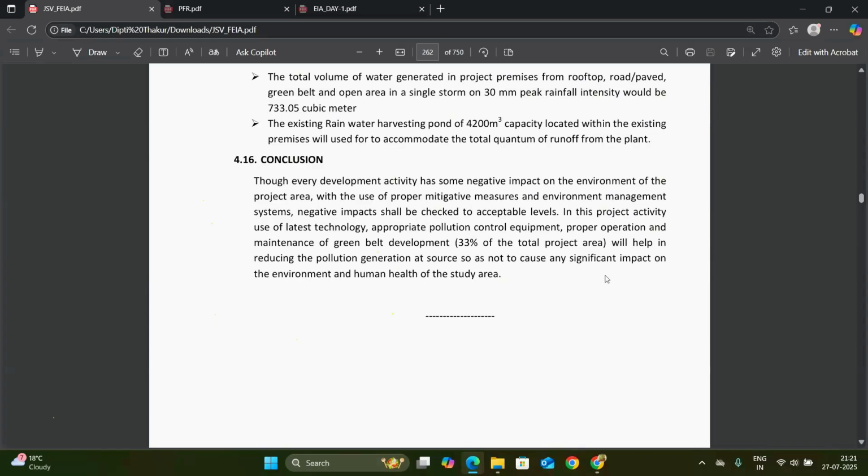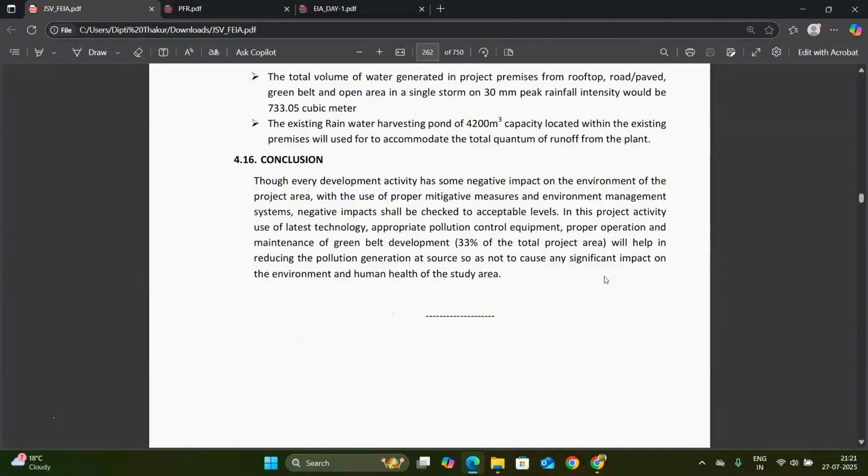And on that basis, the last one is the conclusion. Through every development activity, there are some negative impacts on the environment of the project site, and some positive impacts as well. So in chapter 4 you have to write all the positive and negative impacts. You should not write only the positive impact of the project site, because if any project is installed or implemented in any area, there is a problem of water, a problem of air, a problem of traffic, and some biodiversity is lost.